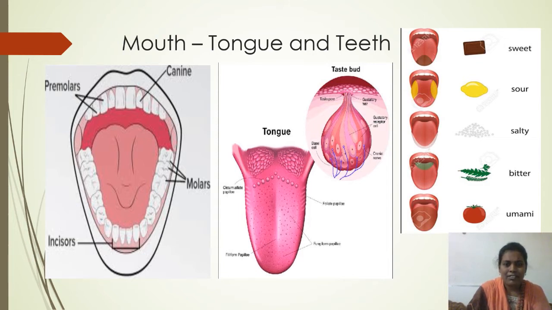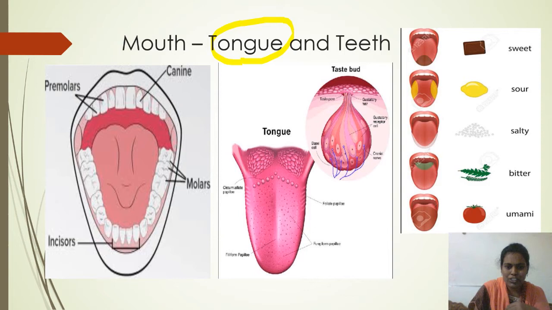The tongue is one muscular organ. What is the importance of this tongue? The tongue helps us to talk and also to identify the taste of the food. And it is also very important to swallow the food. The tongue is one muscular organ present inside the mouth which helps us to speak, to taste the food and to swallow the food.